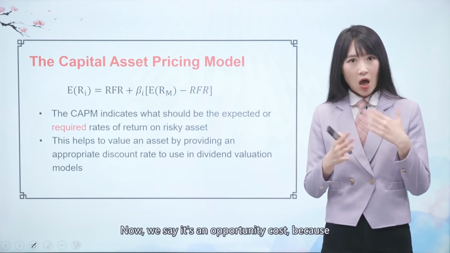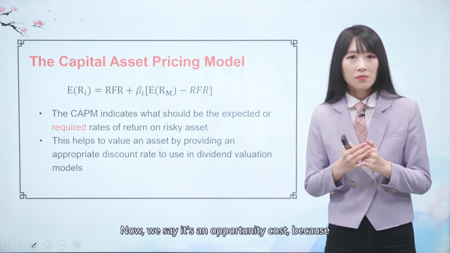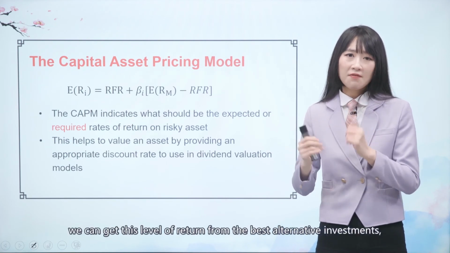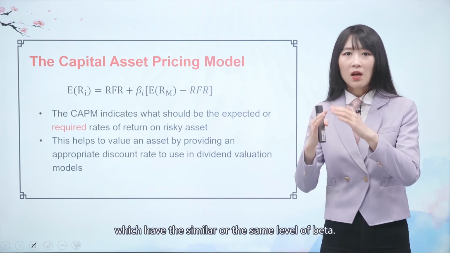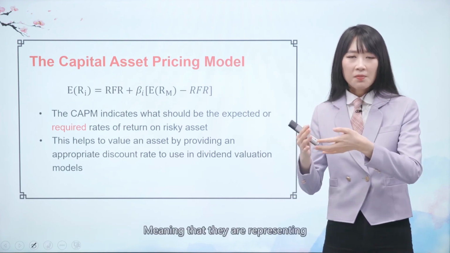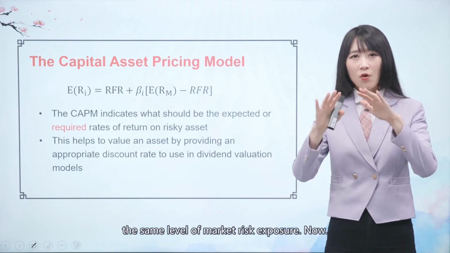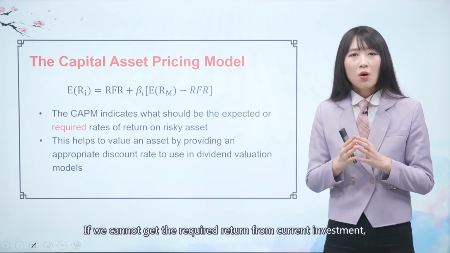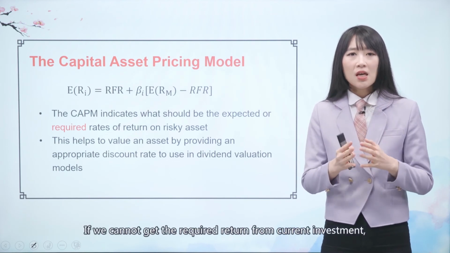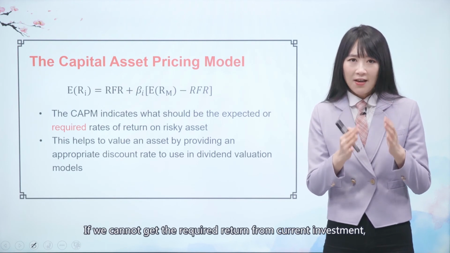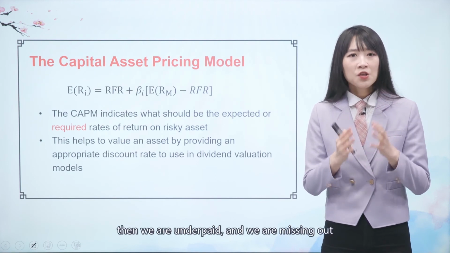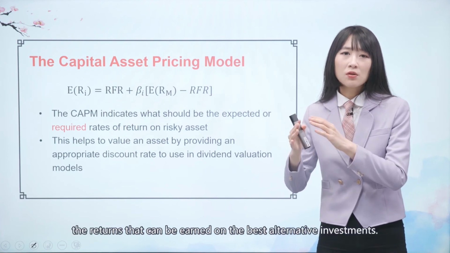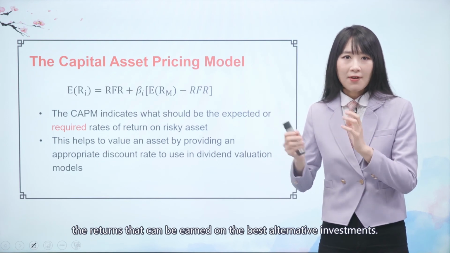We say it's an opportunity cost because we can get this level of return from the best alternative investments that have the same level of beta, meaning they represent the same level of market risk exposure. If we cannot get the required return from the current investment, then we are underpaid and missing out on the returns that can be earned on the best alternative investments.